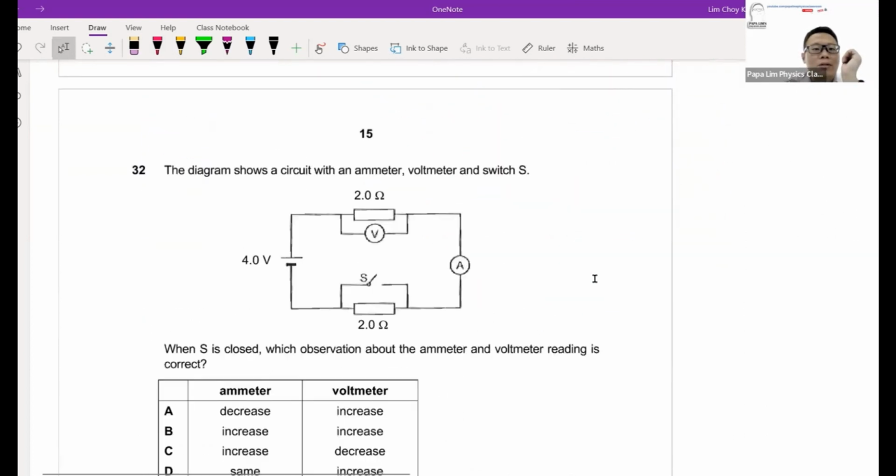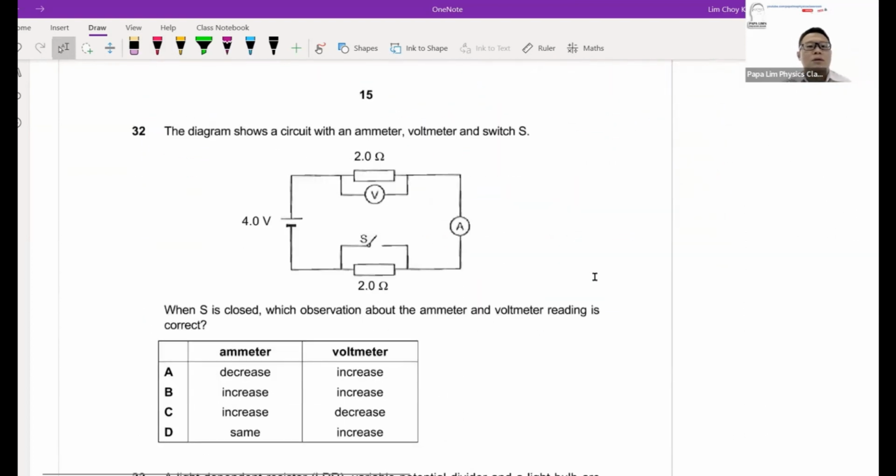Now question 32. What happened to the circuit when switch S is closed? One of the important things here is that we have a small short circuit. When switch S is closed, this path is a short circuit path, which means your current will travel through the red color path. It will ignore the 2 ohm path because the red color path is a perfect wire.